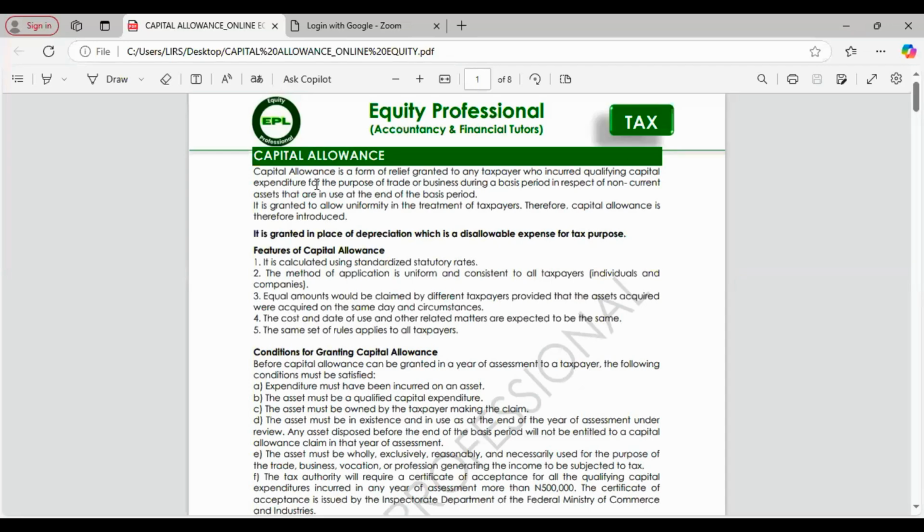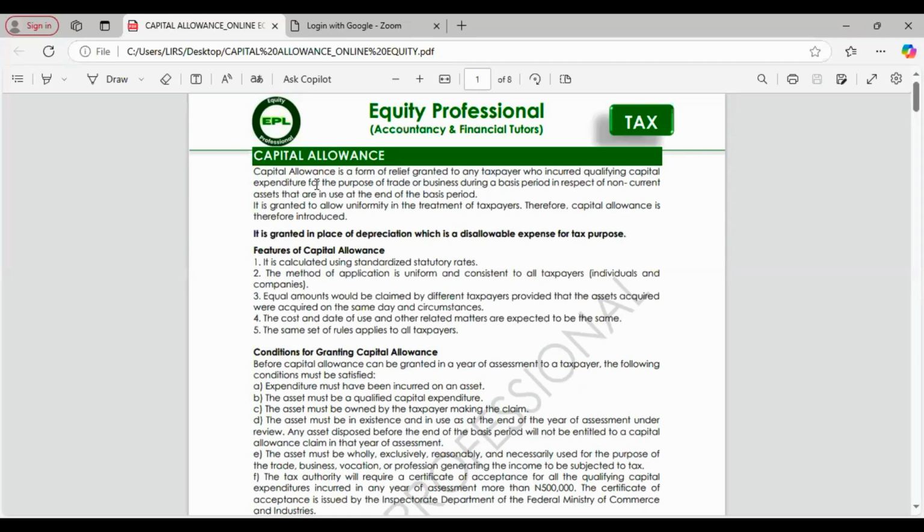The same thing is applicable to tax. Instead of giving you depreciation, they now call it capital allowance. They will grant you what is called capital allowance. Why are they giving capital allowance? One of the characteristics of a good tax is that there should be equity and fairness. That means what you apply to taxpayer A must also be applied to B, and so on. And you must be fair to all categories of taxpayer, with no bias to any taxpayer.